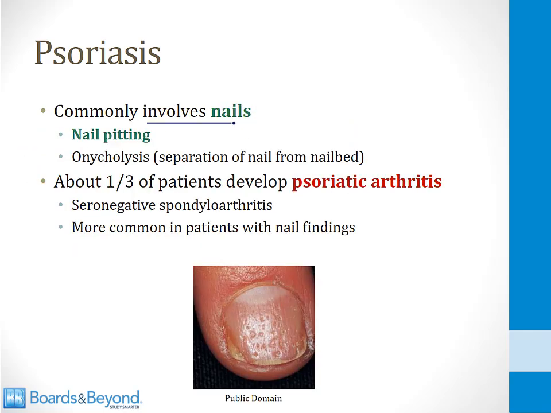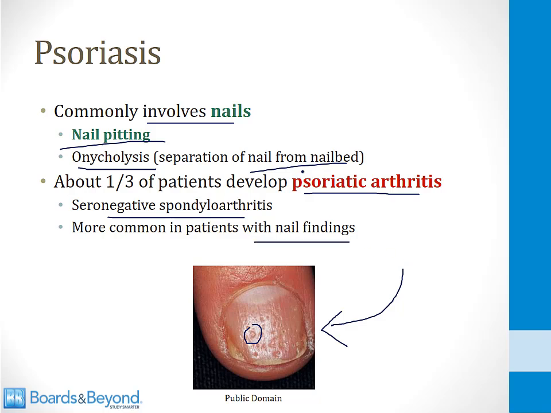Psoriasis commonly involves the nails. Many patients with psoriasis develop nail pitting. There's an example of that shown on the screen here. You can see the pits in this person's nail. In addition, many patients with psoriasis develop onycholysis, which is separation of the nail from the nail bed. And then finally, about a third of patients who have psoriasis of the skin develop psoriatic arthritis. This is a form of seronegative spondyloarthritis, which I talk about in videos in the musculoskeletal section. It's more common in patients who have the nail findings, so a classic presentation of psoriatic arthritis is someone who has psoriasis with nail findings and then develops arthritis. That is a person who may have psoriatic arthritis.